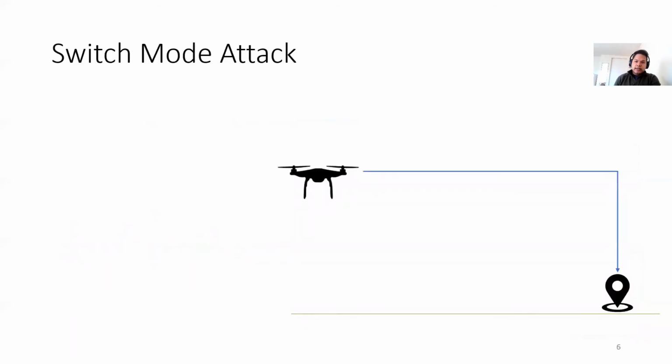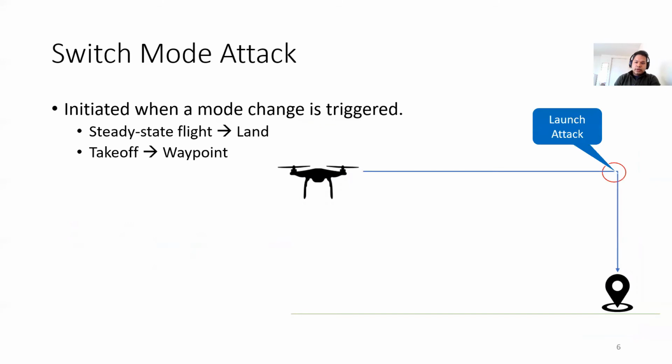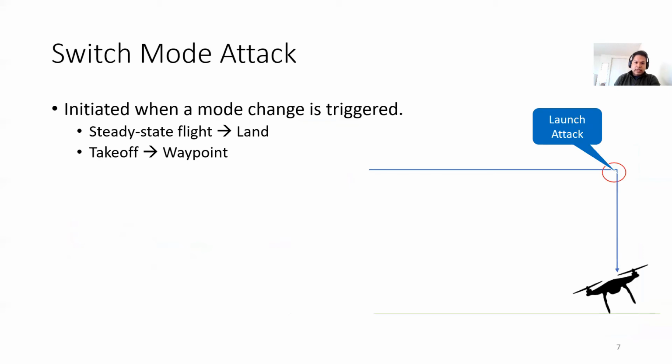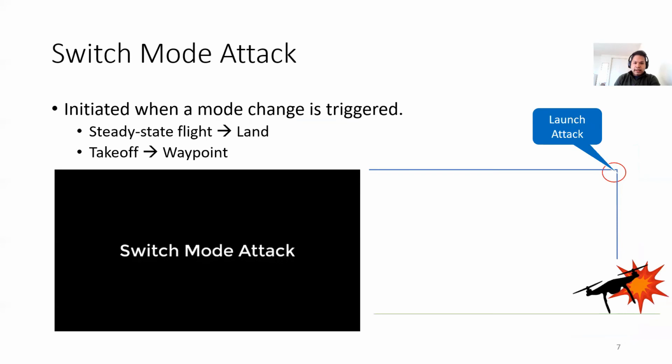The switch mode attack is launched in certain vulnerable states during an RV mission. For example, when a drone transitions from steady state to landing mode. And when timed at these vulnerable states, this attack can result in crashes. Let's take a look at this demo video.